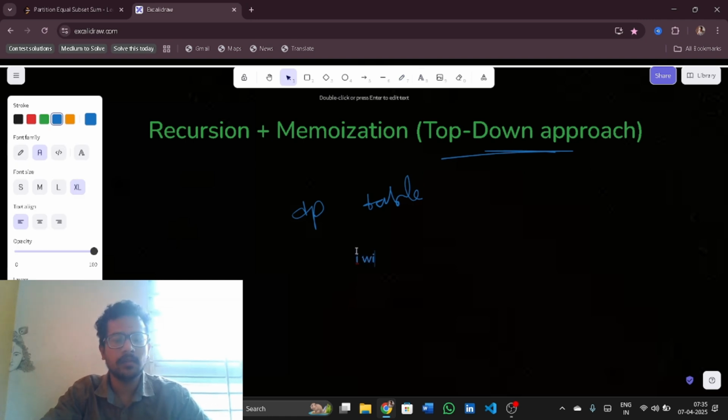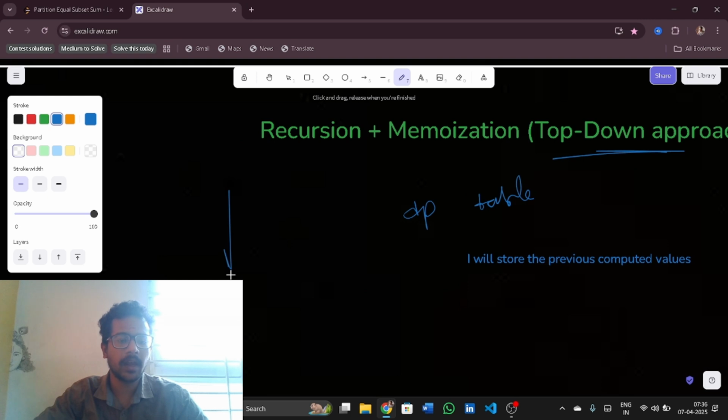So I will store the previously computed values. Now, how do I store this? How do I get this DP array or DP matrix? Here I can go with something like n, where n is the number of indices and the target is the maximum sum that I can get. So at index i, can I get a sum of j? This is what dp of i, j represents.